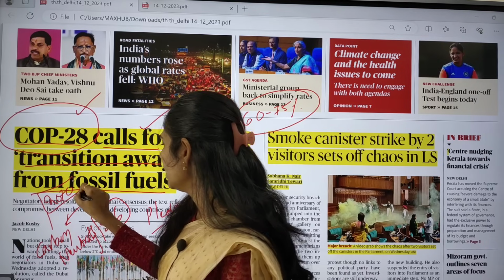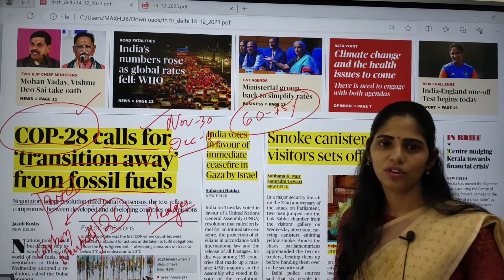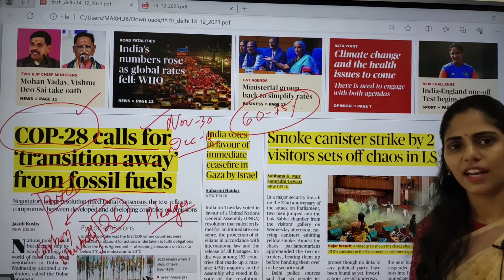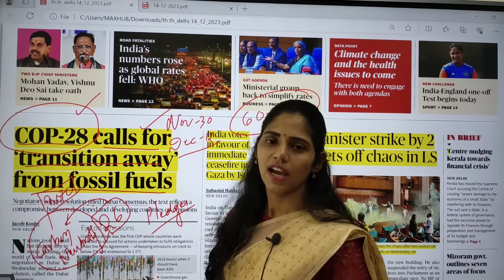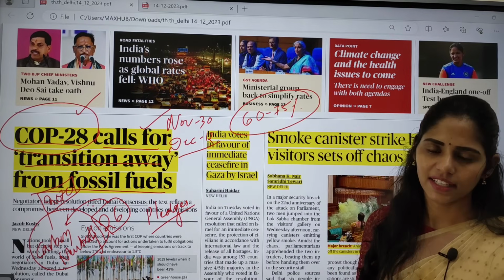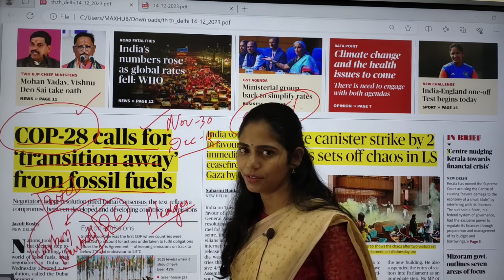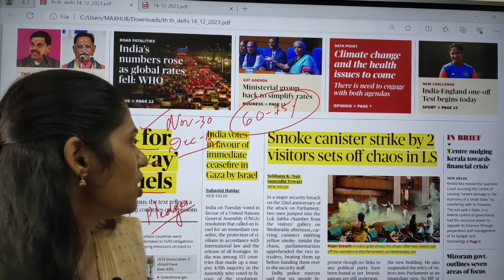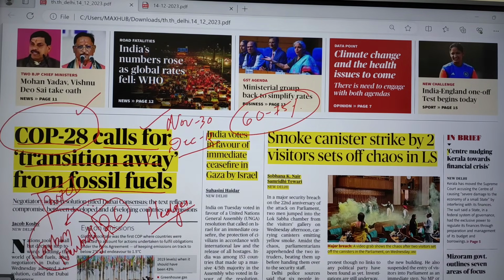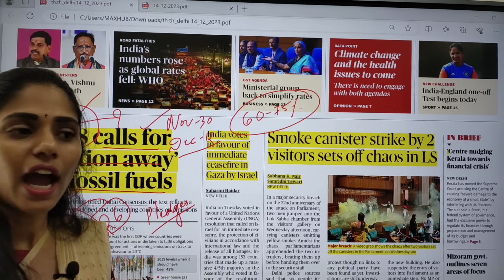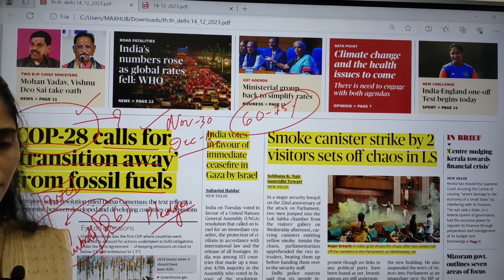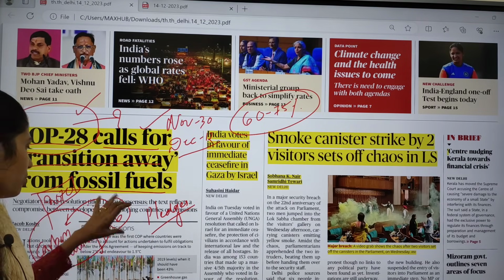In the same way, different countries have their own targets. For example, China said we are going to achieve carbon neutrality by 2060, and other European countries said they are going to have carbon neutrality by 2050. Here you have to see what the important things talked about in COP28 are. There are 6 major things mainly discussed in COP28, and there is a high chance of getting a question from COP28. So we are going to see that.